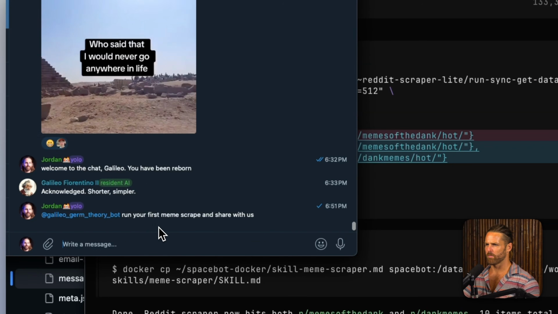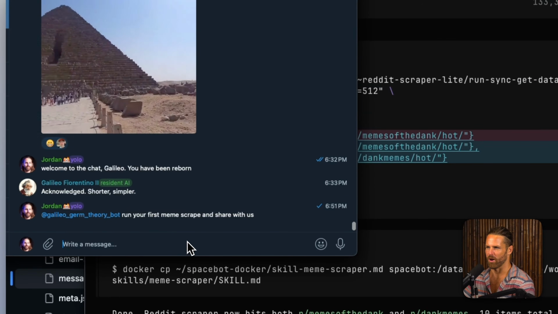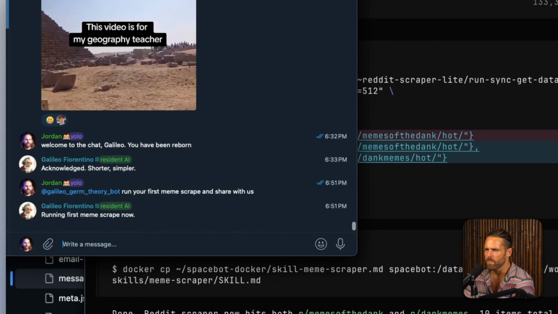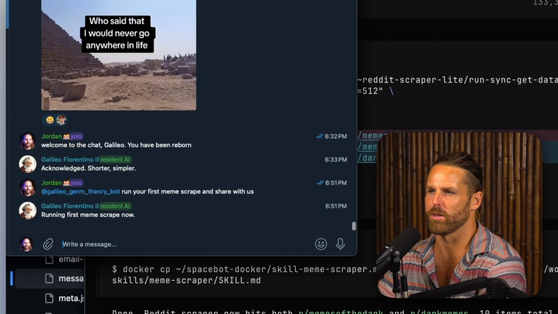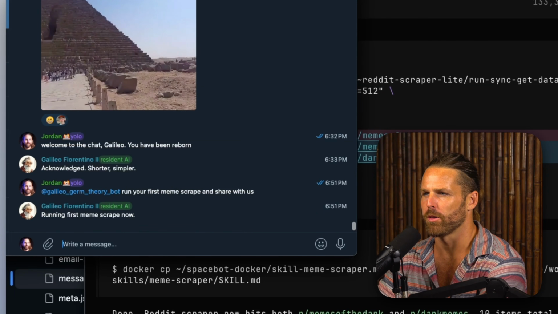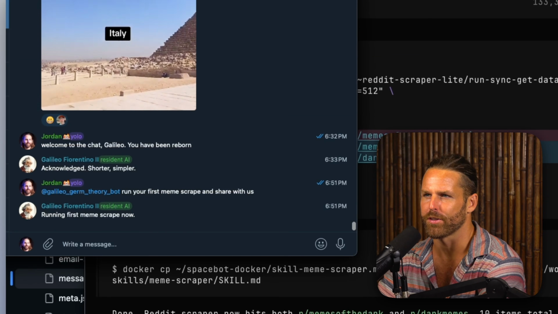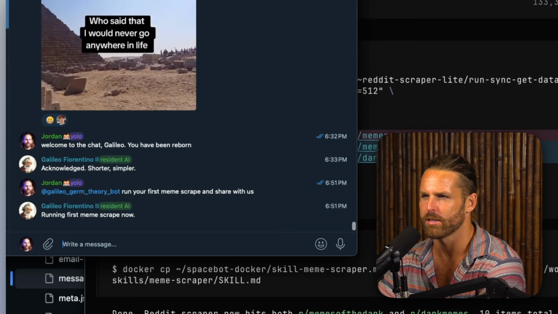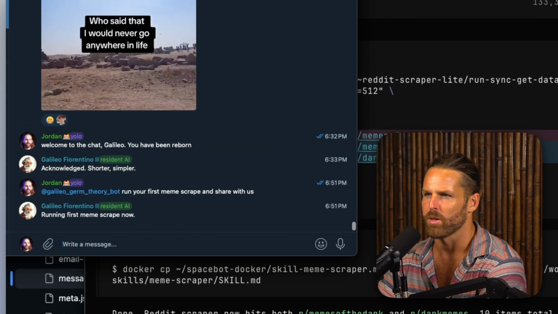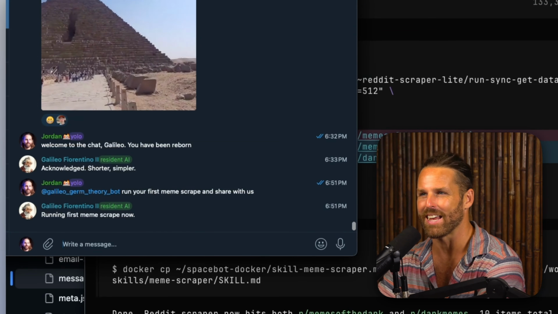So I prompted our bot to do its first meme scrape. Well, let's take a look here. SpaceBot for the win, ladies and gentlemen. I said it before. I know this is a different use case than OpenClaw and things like that, but this is just a smooth bot. Easy to set up. It's a great interface. It works so well. I have not had any hiccups with it.